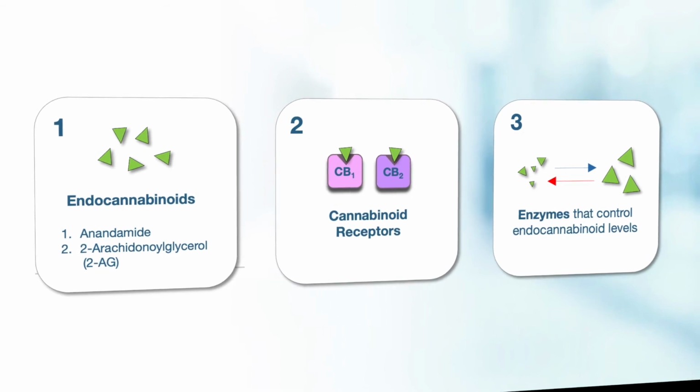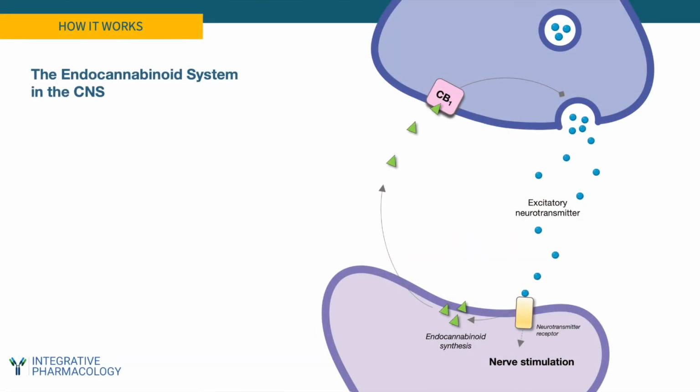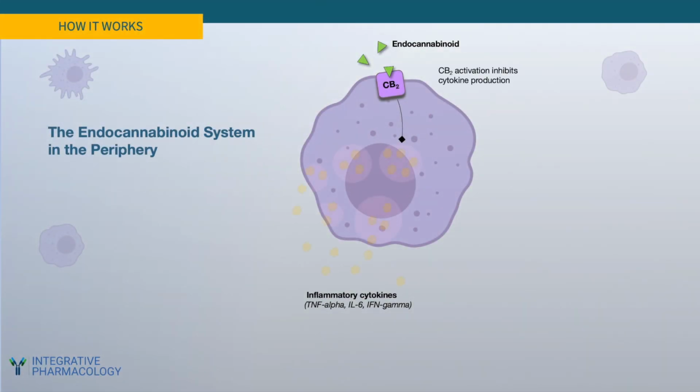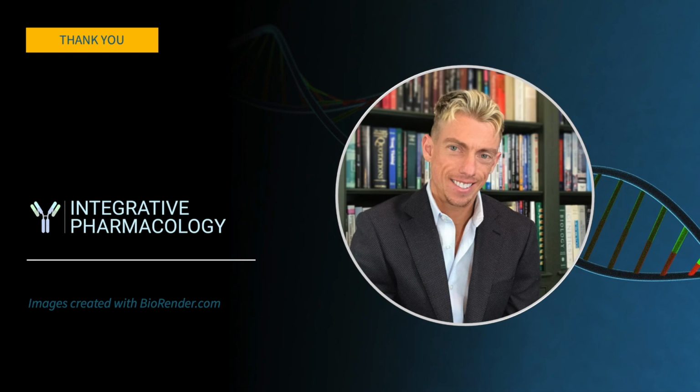So now you have a general understanding of how the endocannabinoid system works. We've looked at a synaptic representation of how endocannabinoids act as modulators of excitatory neurotransmission, and we've also taken a quick look at the peripheral actions of cannabinoids and how they affect CB2 receptors and therefore reduce inflammation and potentially reduce pain through their actions at the vanilloid receptors. I hope this has been helpful, and thanks for listening.